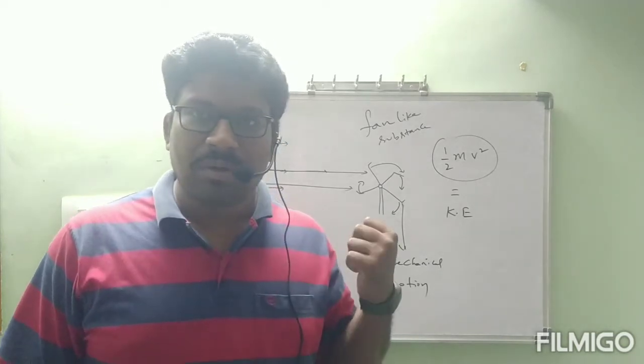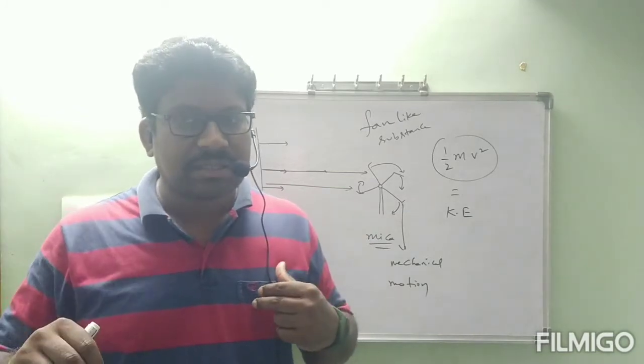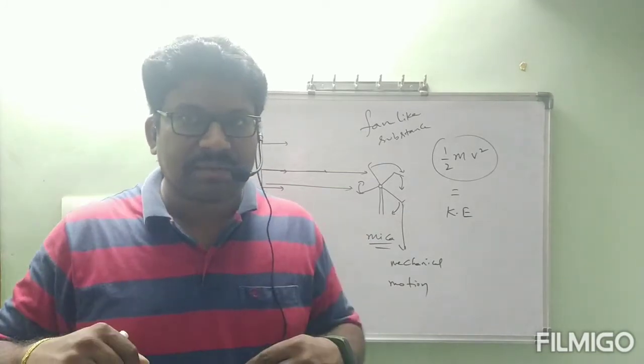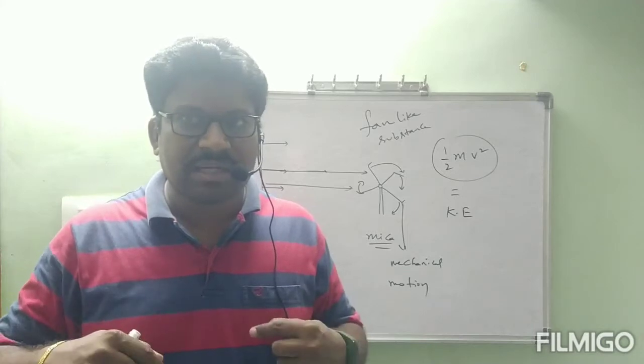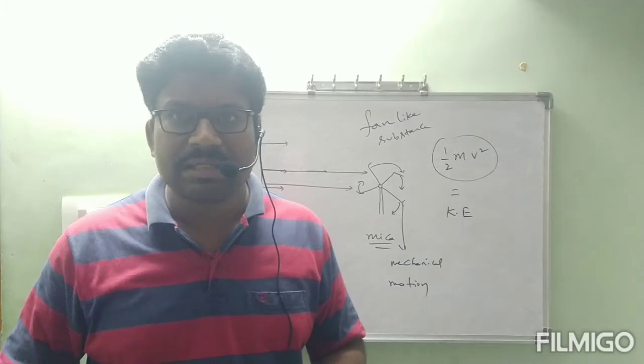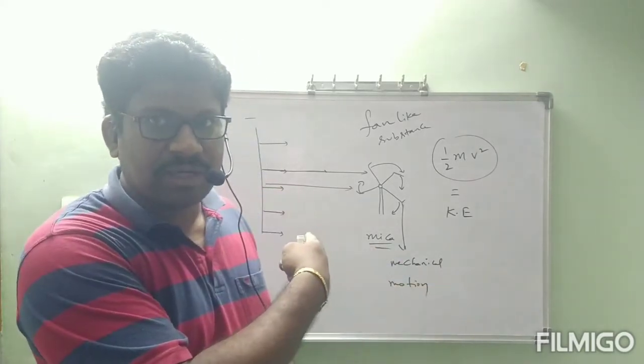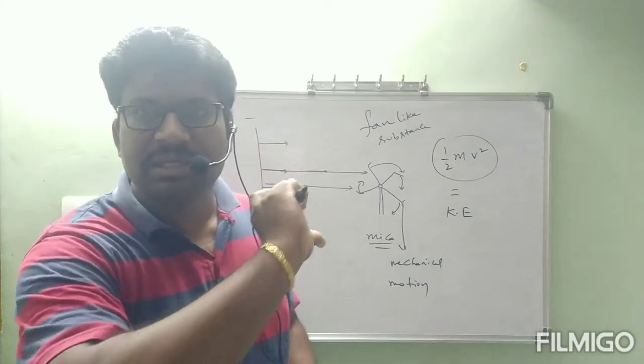Okay, ma? Now what is happening here? Cathode rays contain particles. Particles contain some mass. If they have some mass and move with some velocity, they have kinetic energy. With that kinetic energy, if they hit any substance, like here, the fan-like substance is set into motion.